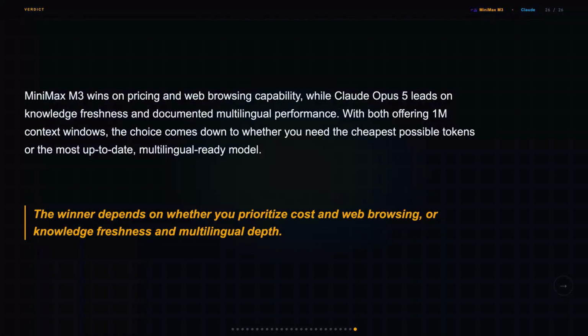So here's the rule. If you're running high-volume API calls where token costs actually compound, go Minimax M3 because 10 times cheaper on output is real money. But if you need verified multilingual quality or the freshest knowledge cutoff, go Claude.